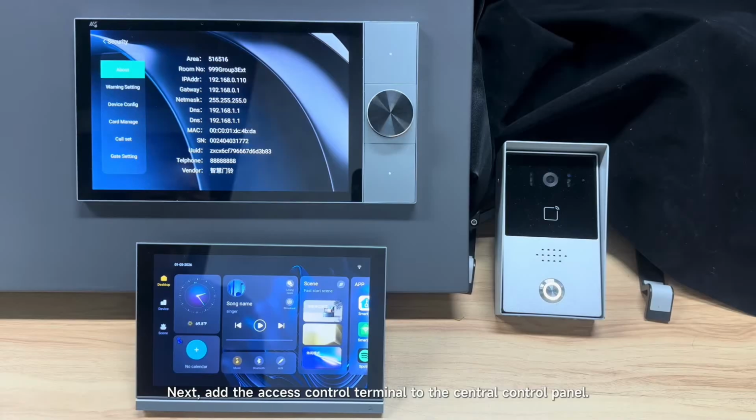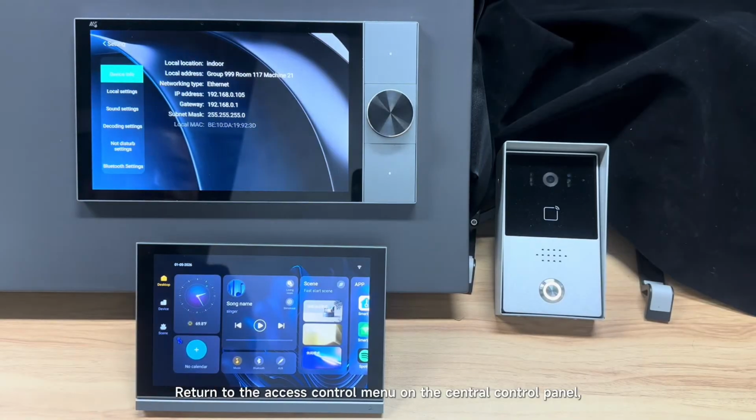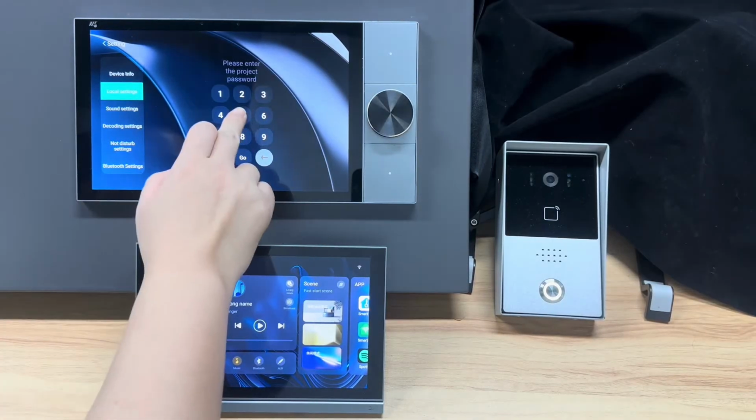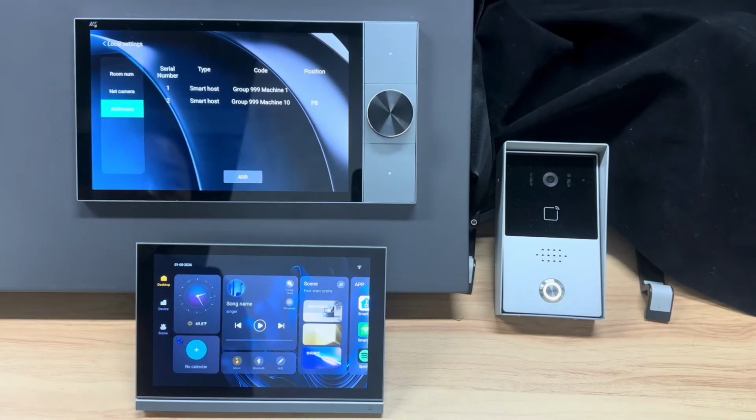Next, add the access control terminal to the central control panel. Return to the access control menu on the central control panel and tap Local Settings, Addresses, and Add in sequence.